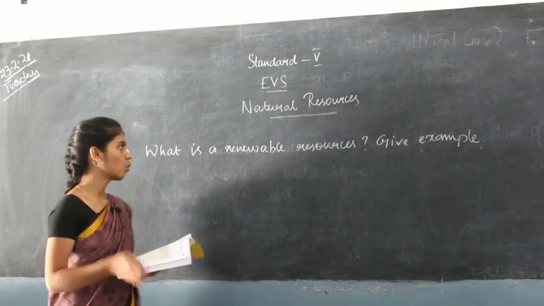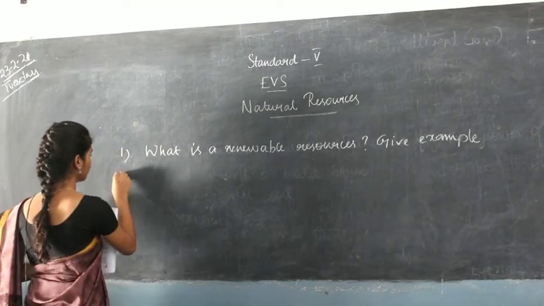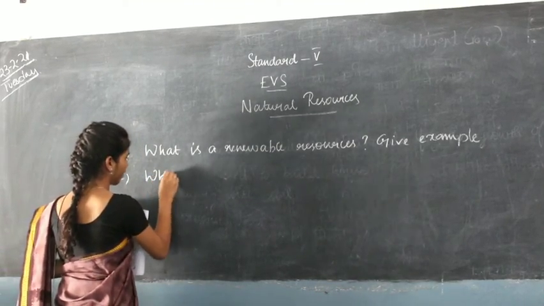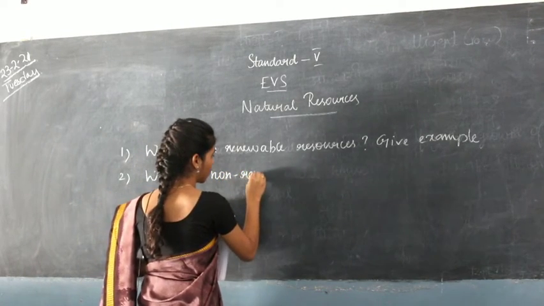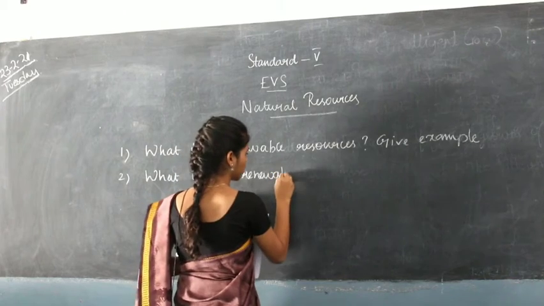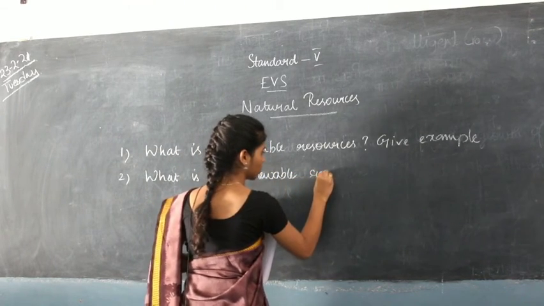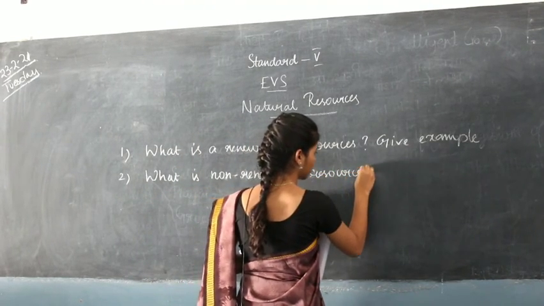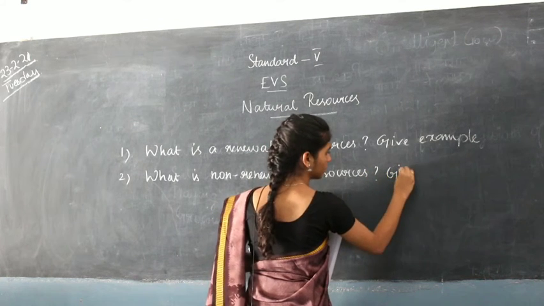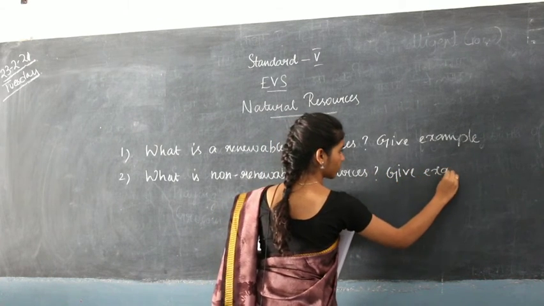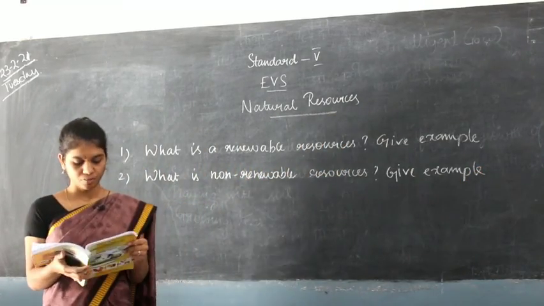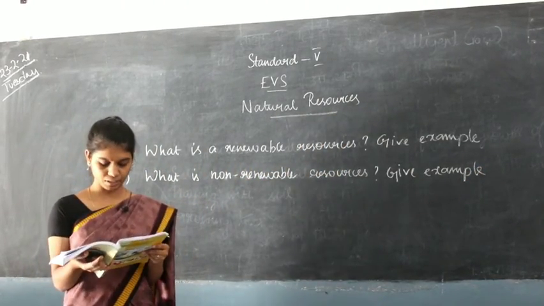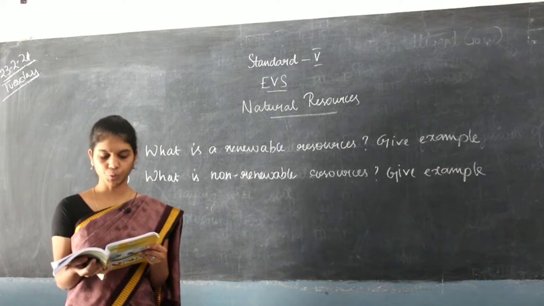Next one, what are non-renewable resources? Give examples. Okay. For answering this question, turn to page number 62.